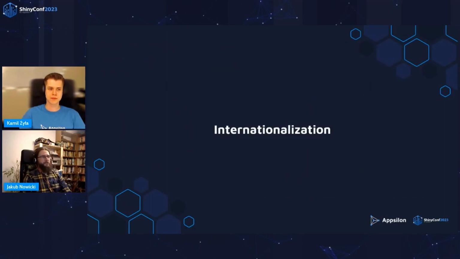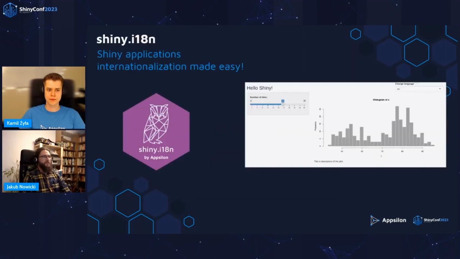Okay, another topic is internationalization. And in Rhinoverse, this can be achieved thanks to Shiny i18n. This gives you the ability to reach a broader audience with your application simply by wrapping text in your application in a translator that will change the text according to the language that has been chosen by the user. Moreover, if you want to use Shiny internationalization in other setups, it's also doable. You can use it in R Markdown documents. You can use it for translating Quarto documents.